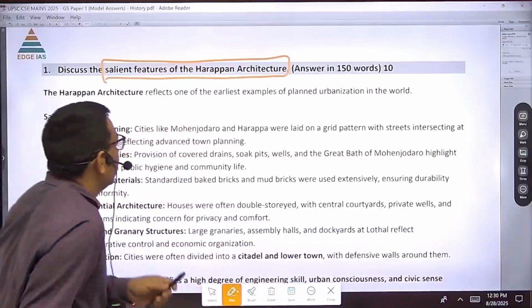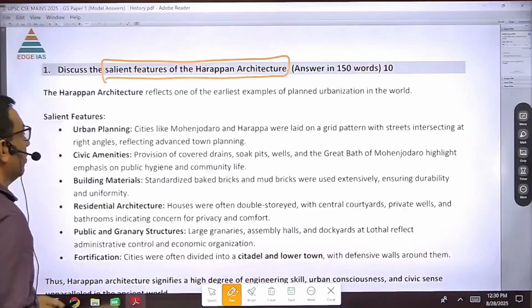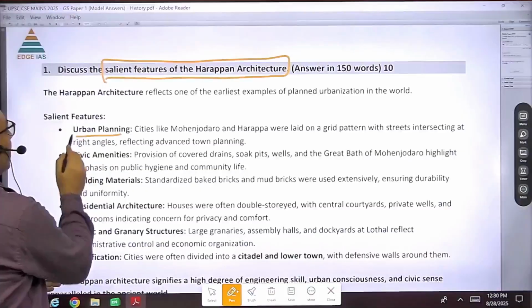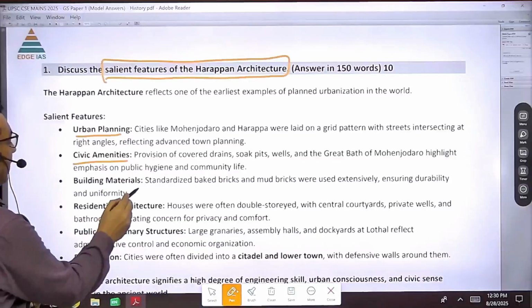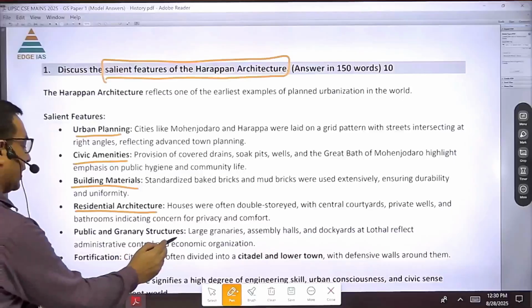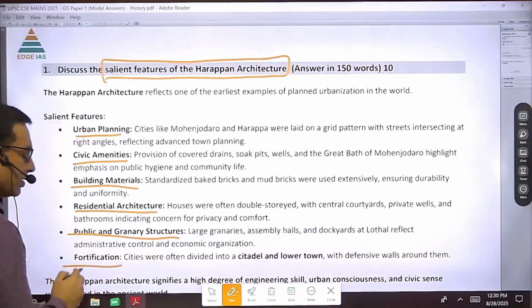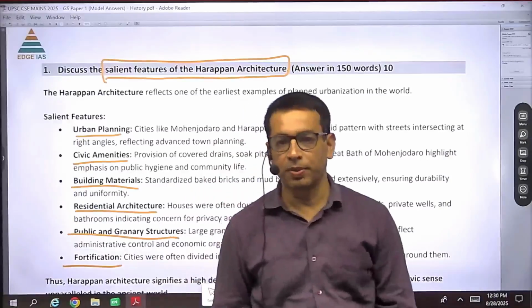So when we talk about the features of Harappan architecture, we can see that there is urban planning, then the civic amenities, then the building materials, the residential architecture, public and granary structures, and fortification. So these are some of the important features of Harappan architecture.